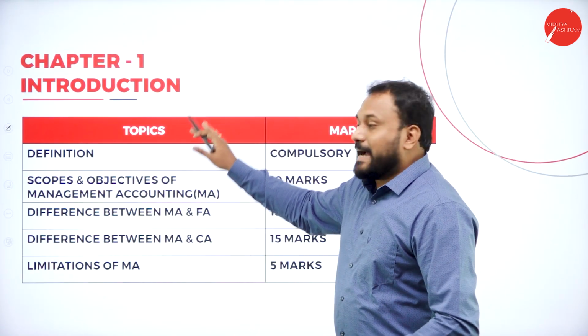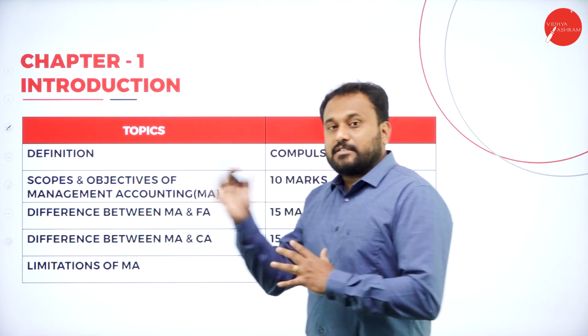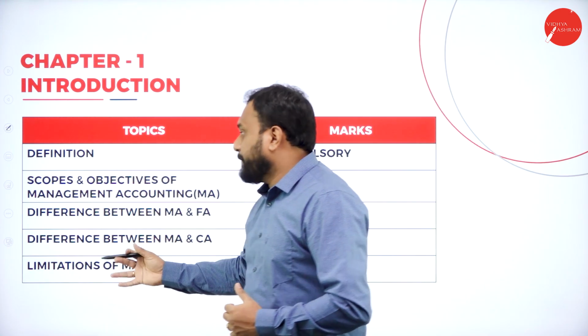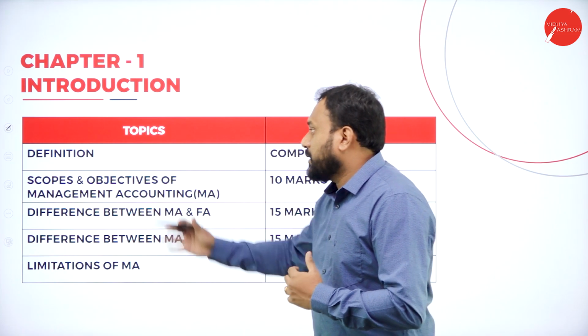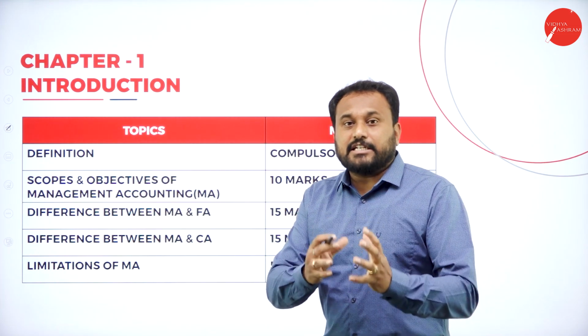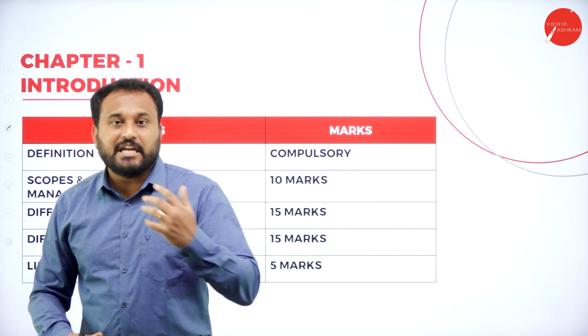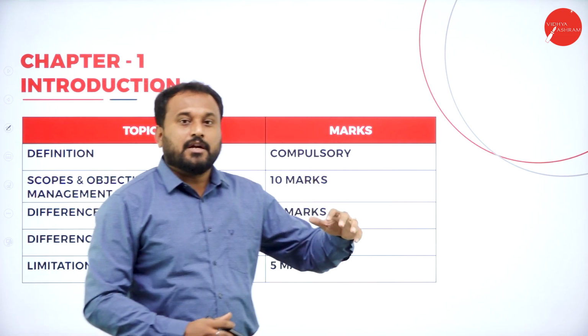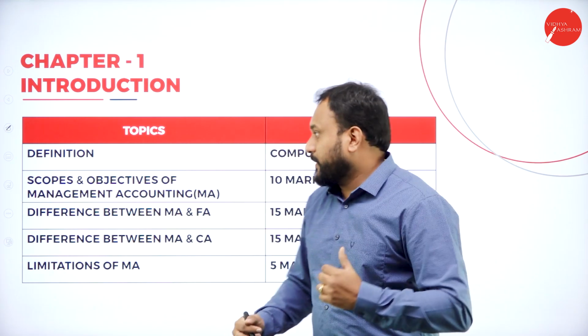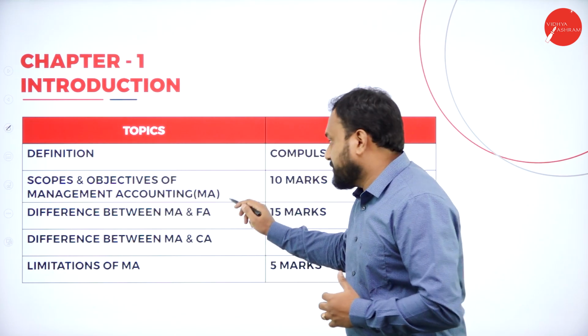Now let's go with the chapter-wise introduction. That is the first chapter. Now what are the topics which you will be getting? The first one is all about the definition. In each and every chapter you are supposed to know the words, the meanings and their definitions. This is compulsory. Next one is the scope and objective of management accounting.